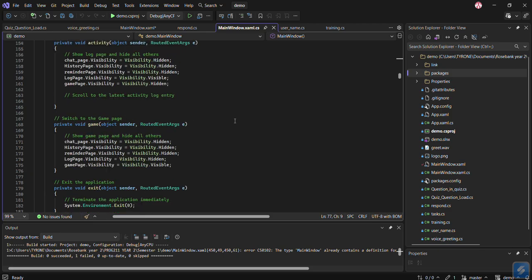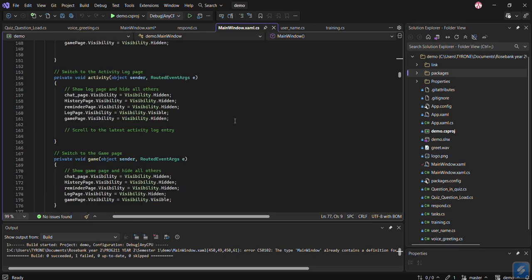In my AI, we have to create the strings and the publics of the switch starting game pages, the game's buttons and the game responses, whereby you switch to the activity logger, history pages, reminder, game pages. There's a lot to show at that time.